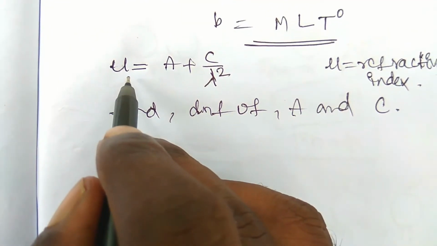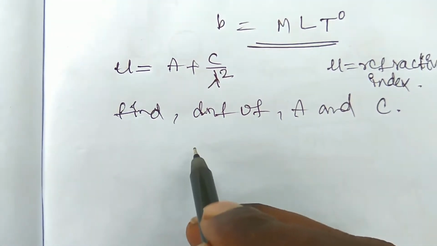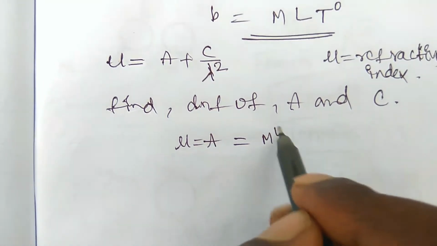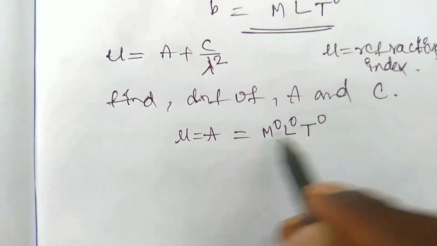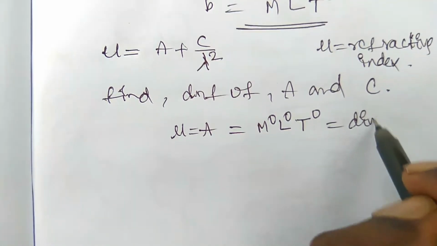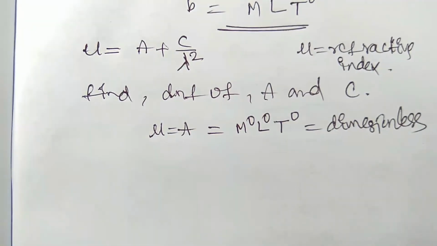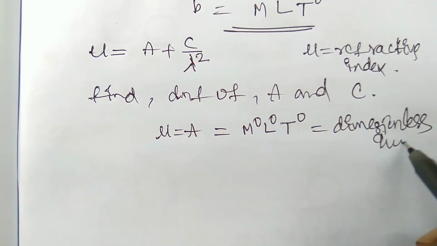Mu is a dimensionless quantity, as you already know. So mu is equal to A, meaning M^0 L^0 T^0. So A is also a dimensionless quantity.